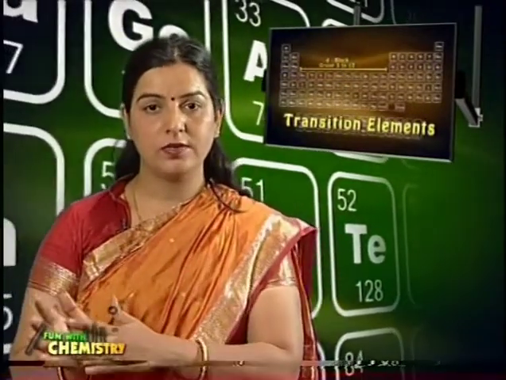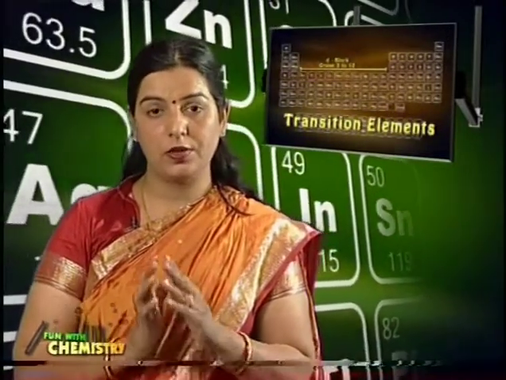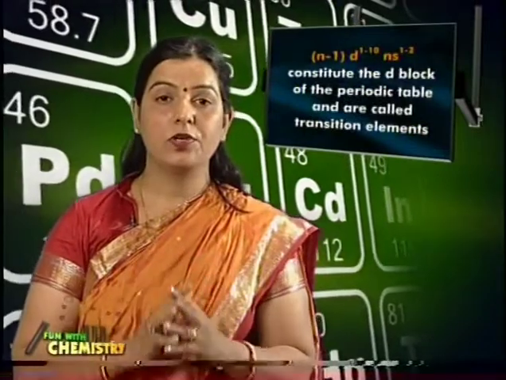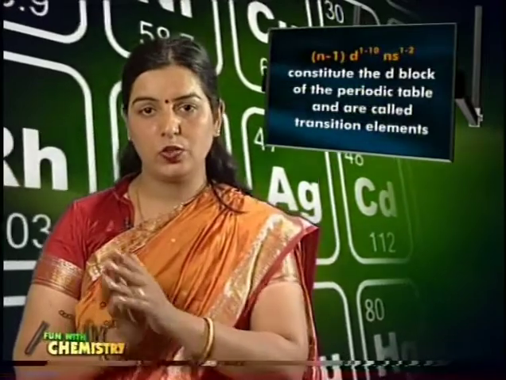Now besides normal elements, in the middle of the periodic table, groups 3 to 12 are termed as transition elements. These are known as transition elements because unlike normal elements, in them not only the last shell but the last but one shell is also incomplete and under the process of filling up. These are also known as D block elements because in them the last electron enters the n-1 d subshell. Hence, their electronic configuration is (n-1)d 1 to 10 and ns 1 to 2.